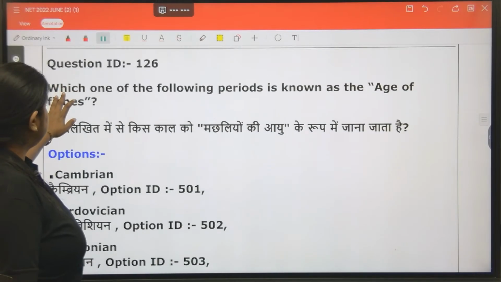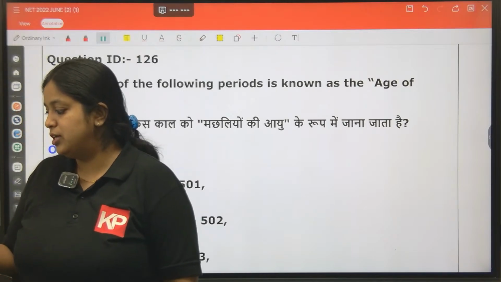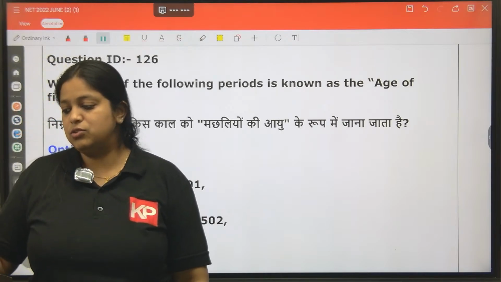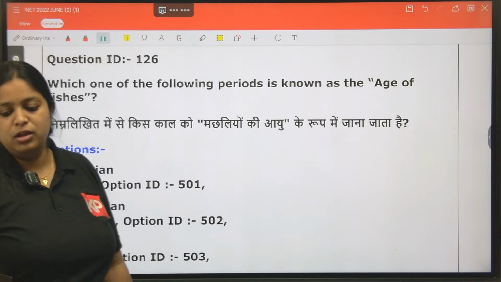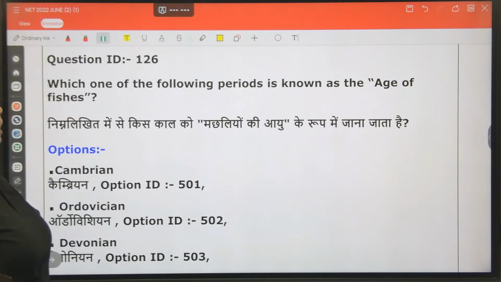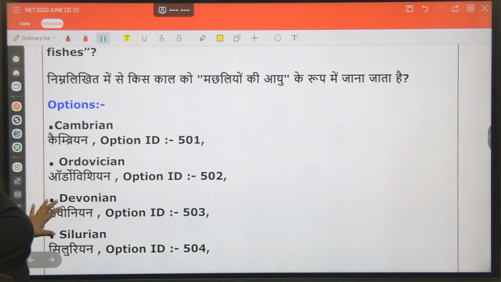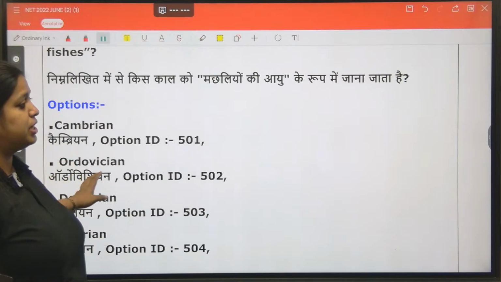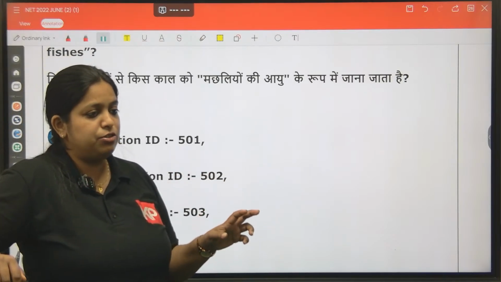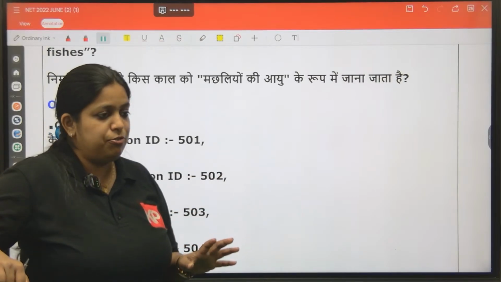So numerical questions are also very important to study or to keep in mind. Okay. Next question is this one. Which one of the following periods is known as age of fishes? Very easy. Devonian is the answer. Geological time scale you have to go through once before the exam. Age of fishes, age of mammals, age of reptiles, age of amphibians, all those terminologies you have to go through.